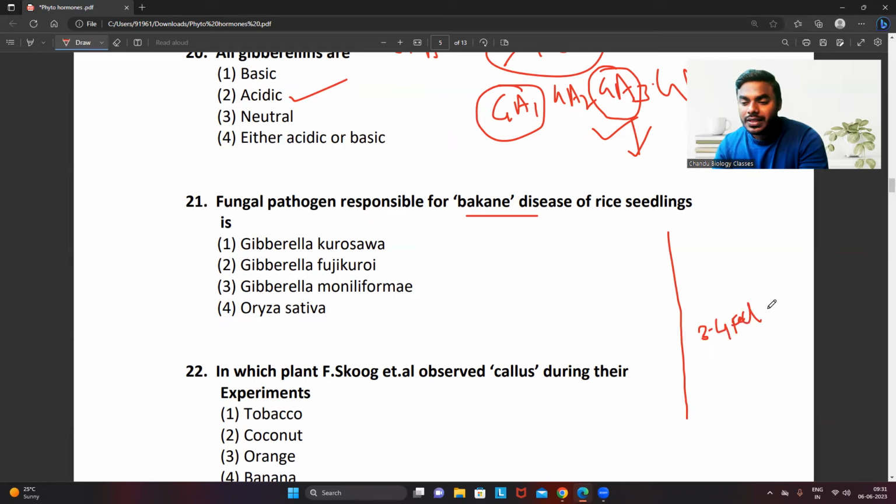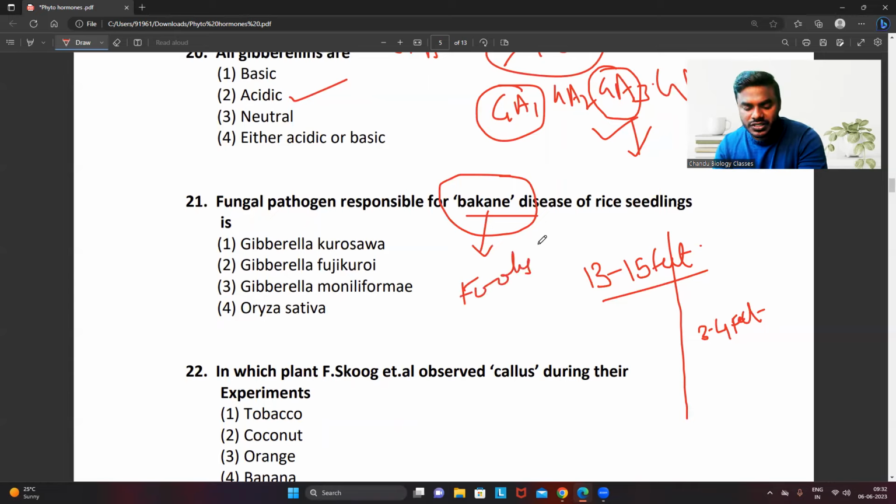That's all. They observed, friends, some of the rice seedlings grew up to 13 to 15 feet. Then the farmers in the village understood that because of some disease, it is growing like that. So in their own village language, they gave the name Bakanae disease, also called what? Foolish seedlings.